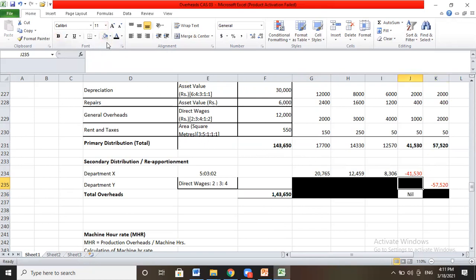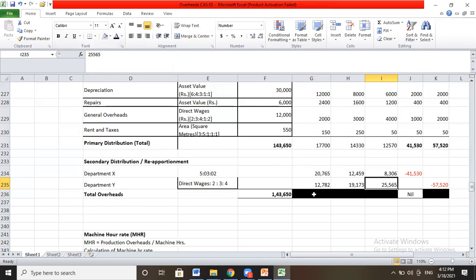So here service department Y will be allocated as per 2:3:4. So it will be 9. So 57,520 divided by 9 and multiplied by 2, you will get 12,782. Again 57,520 divided by 9 and multiplied by 3, 19,173. And again 57,520 divided by 9 and multiplied by 4.